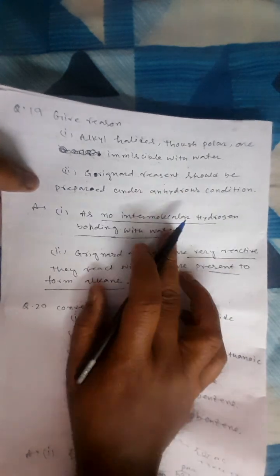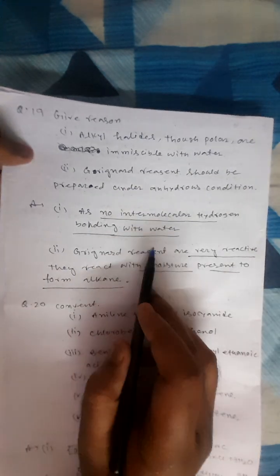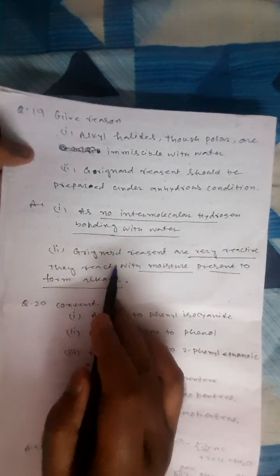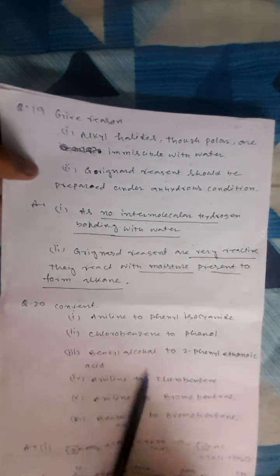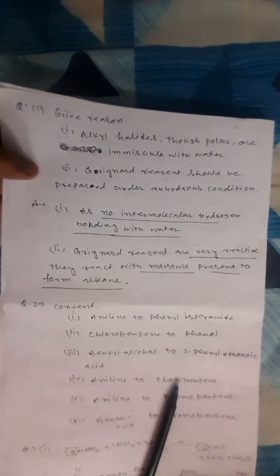Grignard reagents should be prepared in anhydrous condition. Actually, Grignard reagents are very reactive. So if you give any moisture, it will absorb the hydrogen and form an alkane. They react with the moisture to form an alkane. That is why, if you give moisture, it is automatically converted to the alkane.